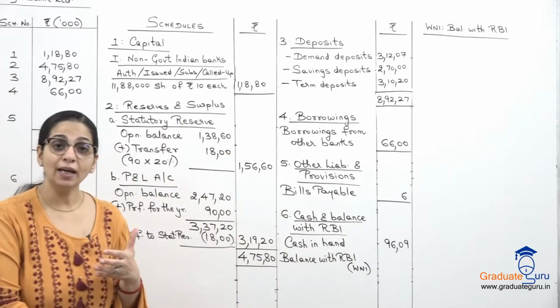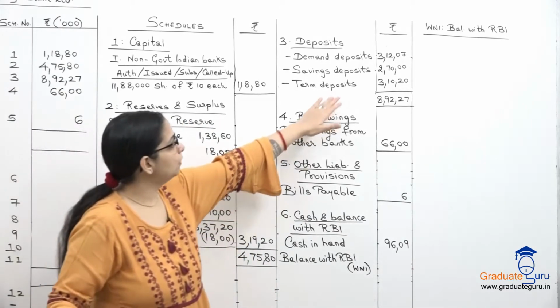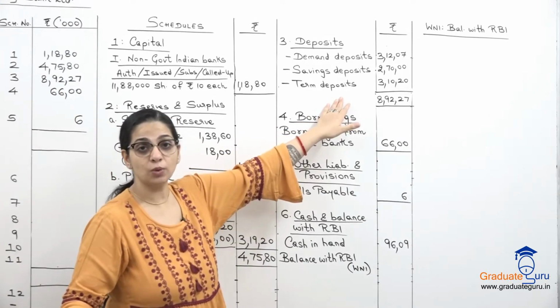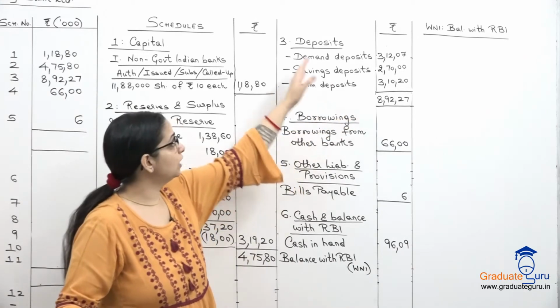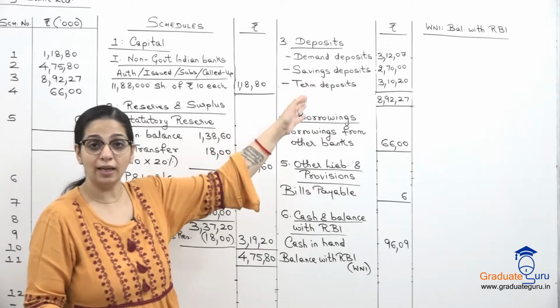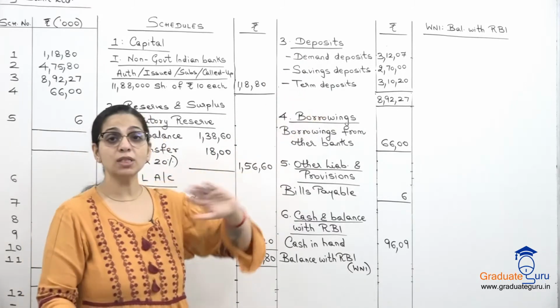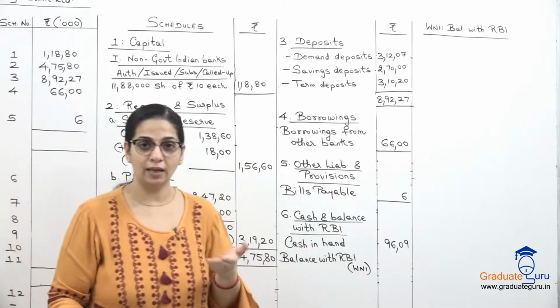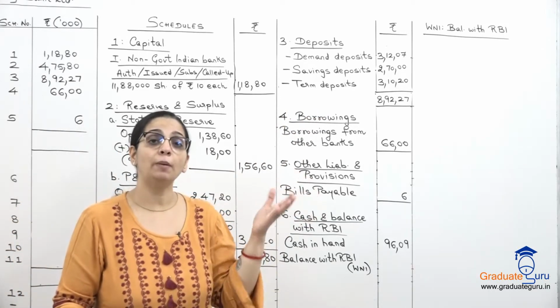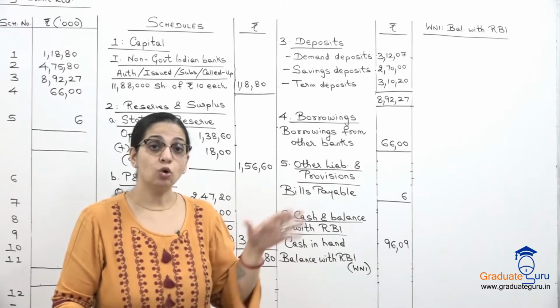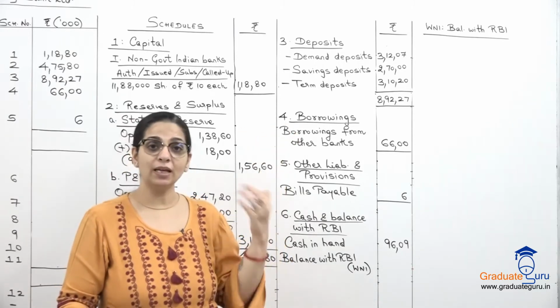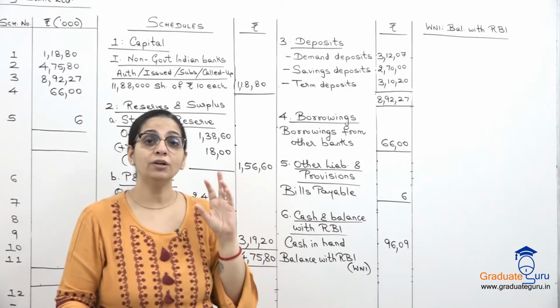Now our demand and time liabilities are nothing but these deposits which we have over here. Okay, so the total of these 3 deposits is our demand and time liabilities. These are the amounts we have to give back to the public. These are the amounts which the public has kept in our bank. So to give this amount back, I have to maintain a reserve.